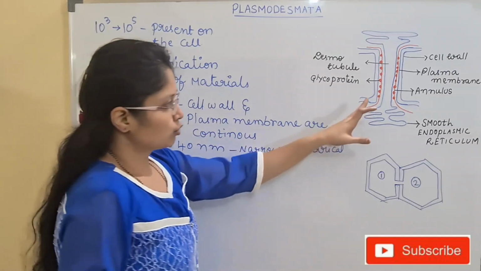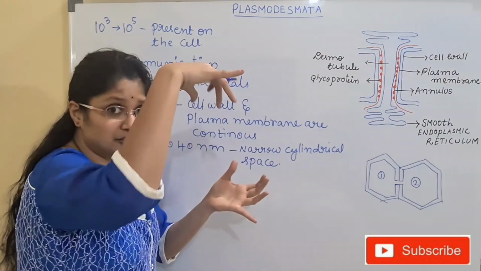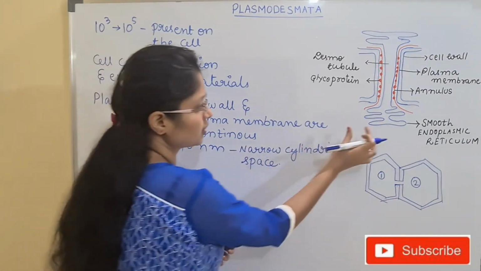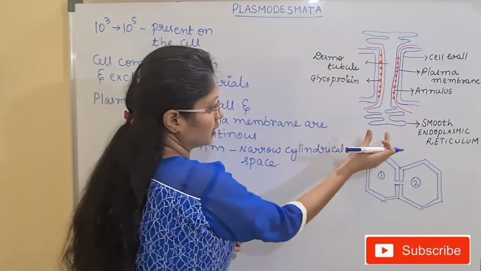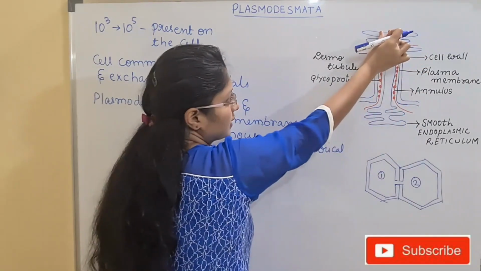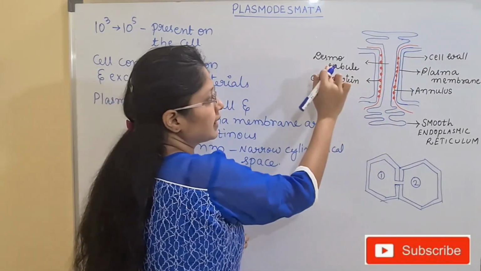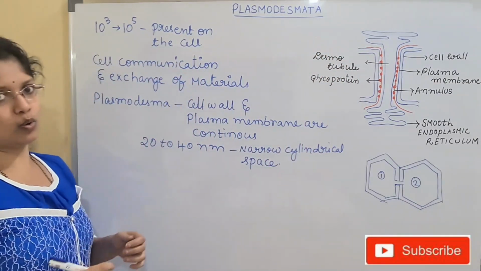Now inside this gap, we have another fine channel. What is this fine channel, children? Look at the structure. I have given a rod-like structure. This central blue-colored region is known as the desmotubule. What is this region known as? Desmotubule. What is this rod?